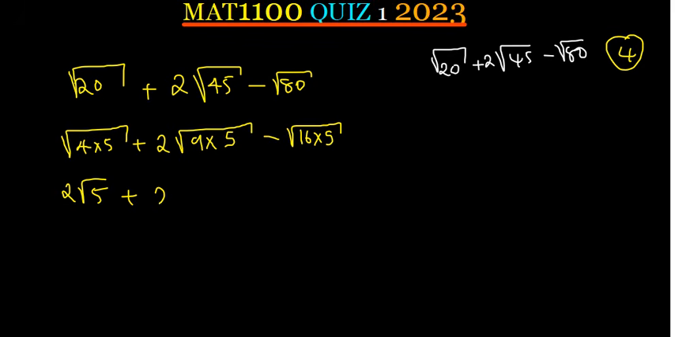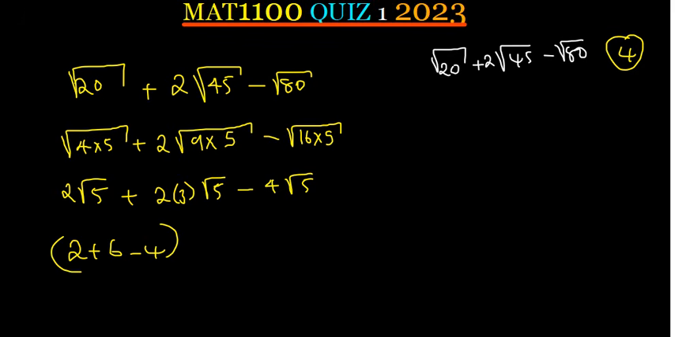And then we have got 2. The square root of 9 is a 3, and then square root of 5. Then we have got the square root of 16, which is a 4, and then square root of 5. So all we do is add or subtract those constants outside. I'll get a 2, and then with the sign plus 6, with the sign minus 4, and then write square root of 5 at the end. 2 plus 6 is 8, minus 4 is 4, so this is going to be 4 square root of 5. So that is going to be the answer.